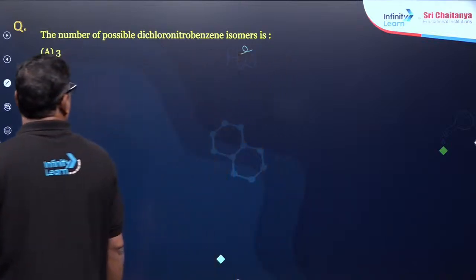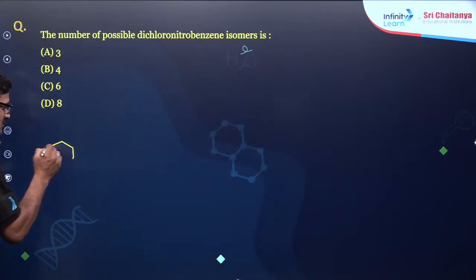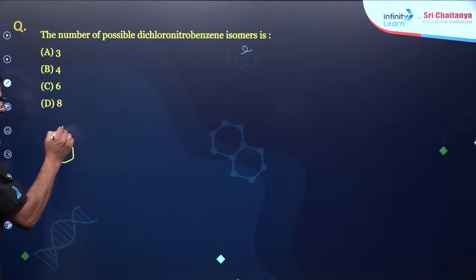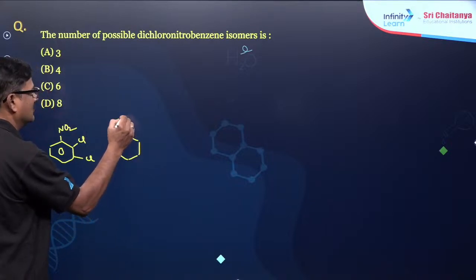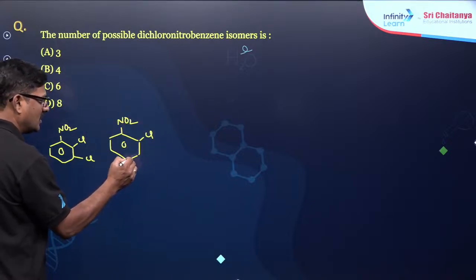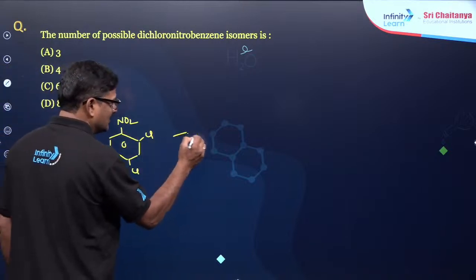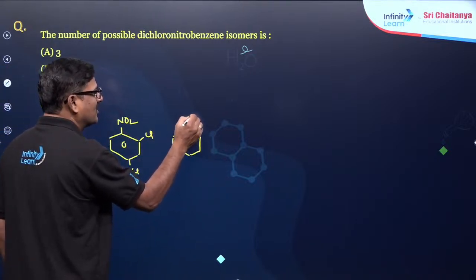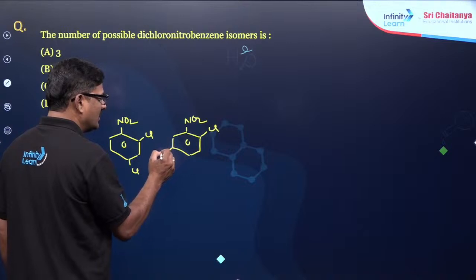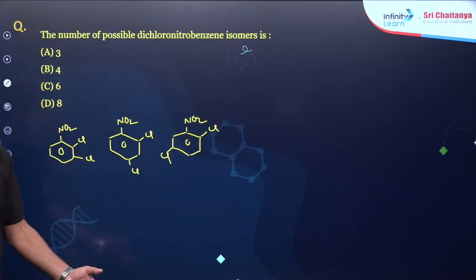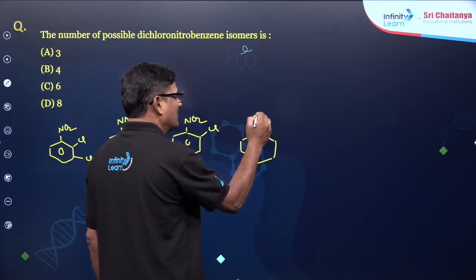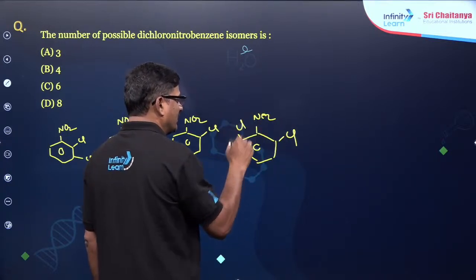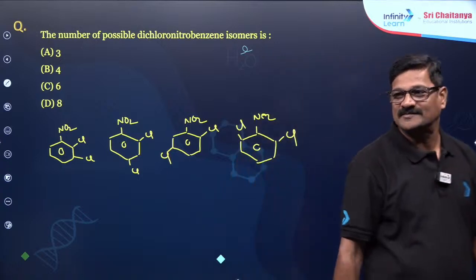So dichloronitrobenzene, this is your nitrobenzene. I can make it chlorine here, I can make it chlorine here, I can make it chlorine here, I can make it chlorine here. You see how possibly you write. I can make it chlorine here, I can make it chlorine here. And I can make it chlorine here with respect to nitro.